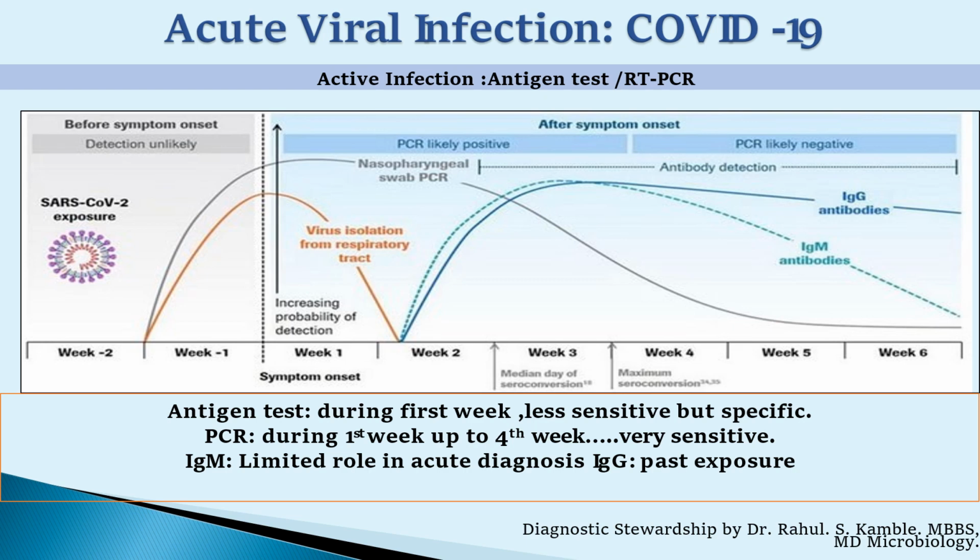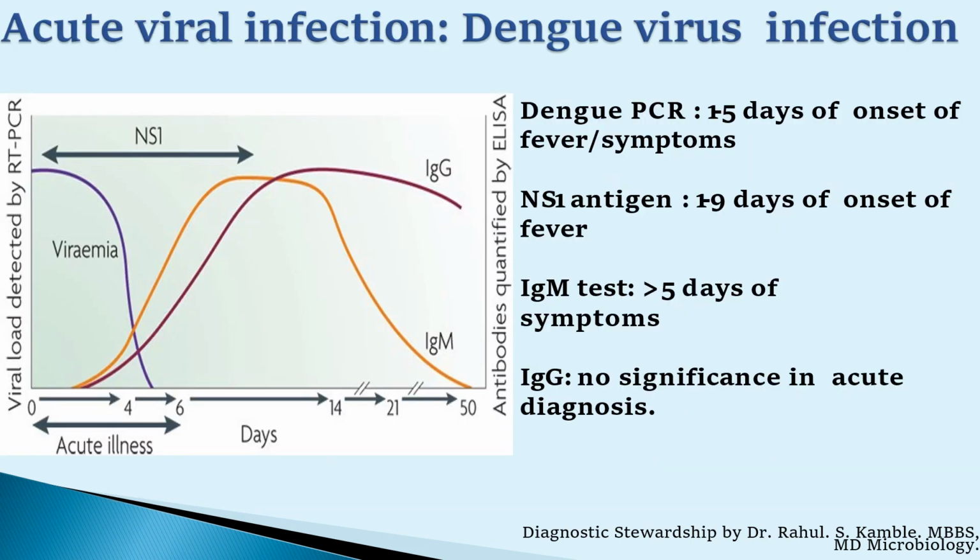So here is an example of COVID-19 acute viral infection, where based on the duration, that particular test is advised. Similarly, for dengue viral infections, dengue PCR is indicated for the first 1 to 5 days of onset of fever. NS1 antigen is indicated in 1 to 9 days of onset of fever. The IgM test is done after 5 days of symptoms, and IgG has no significance in acute diagnosis.